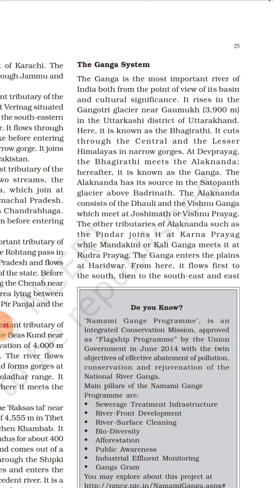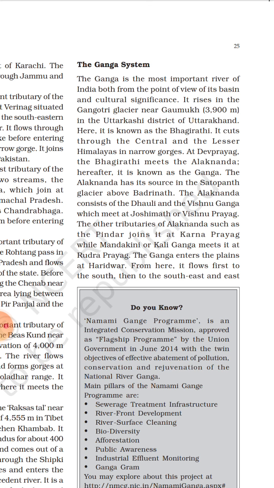The Alaknanda has its source at Satopanth glacier above Badrinath. Alaknanda consists of Dhauli and Vishnu Ganga, which meet at Joshimath or Vishnu Prayag. The other tributary of Alaknanda, Pindar, joins it at Karnaprayag, while Mandakini or Kali Ganga meets at Rudraprayag.